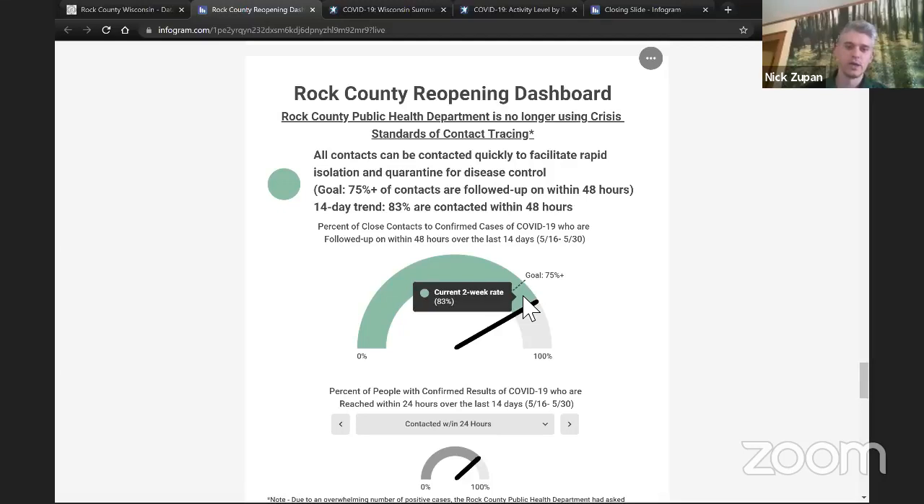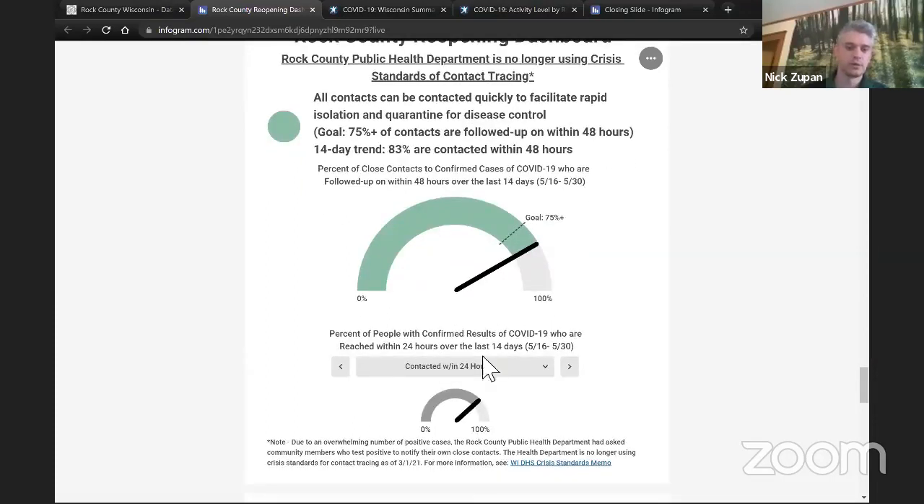Most recently, we've been able to reach 83% of those close contacts within 48 hours. We do include some other information. Obviously, it's very important that we're making contact with our confirmed cases as well. And so I invite you to explore the other data that we have related to our contact tracing efforts locally.